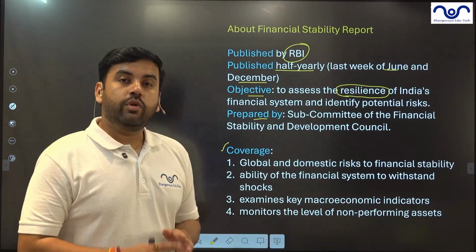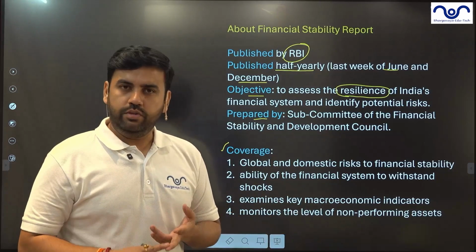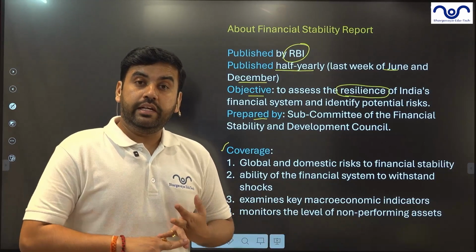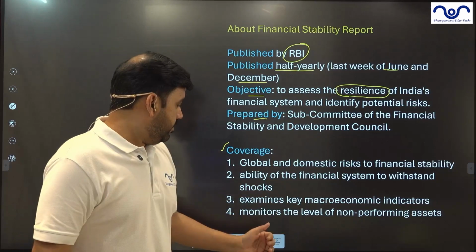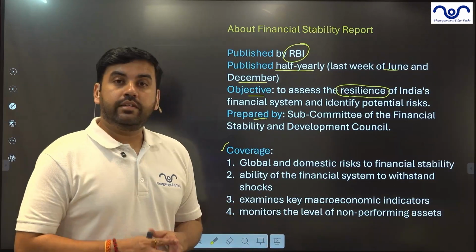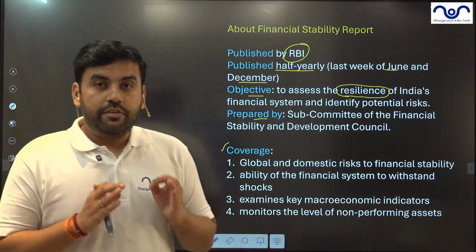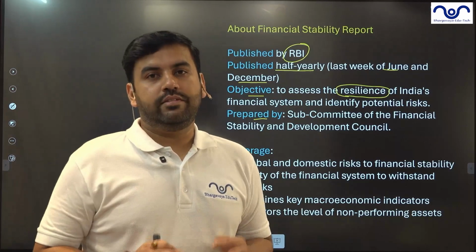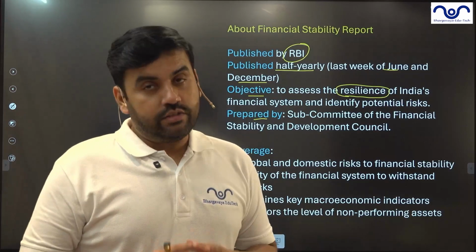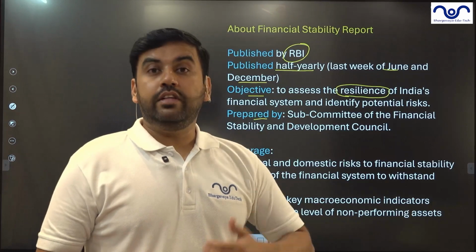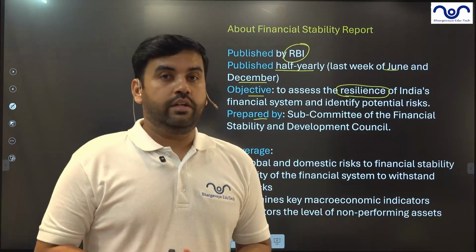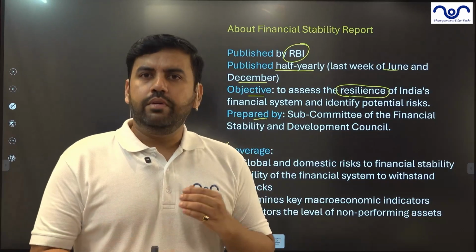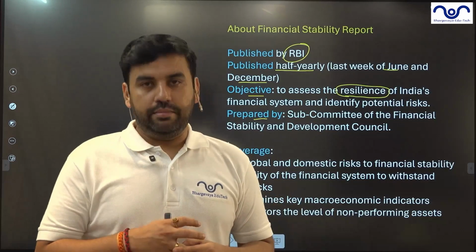It examines key macroeconomic indicators like inflation, policy rates, GDP indicators, CPI, everything else. It monitors the level of non-performing assets, especially in the banks, because if NPAs are very high as a share, in double digits, it is a threat to the economy, because the banking sector may collapse.